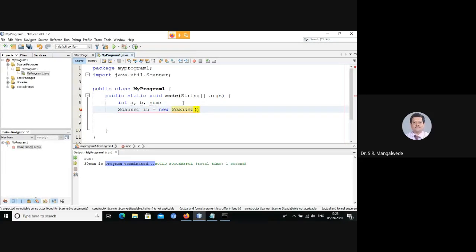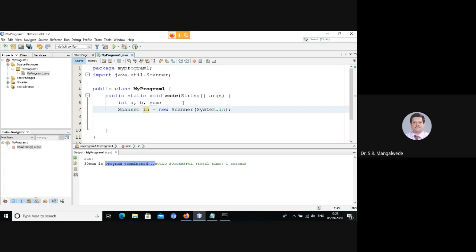Correct? Yes, sir. And to the Scanner class, I need to specify from where I am reading the input. System.in.